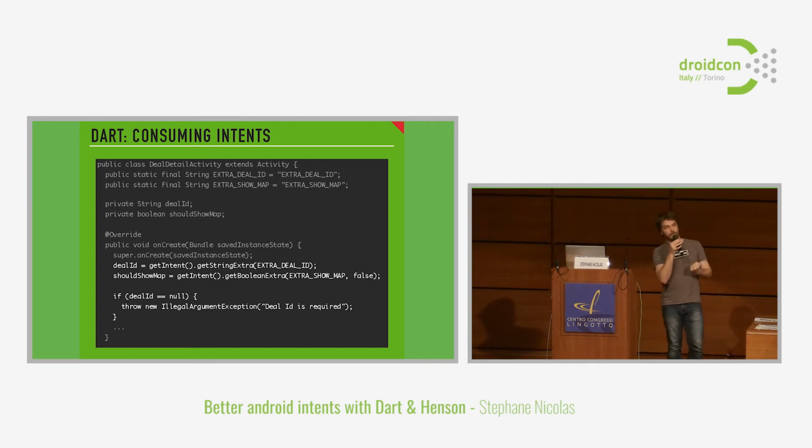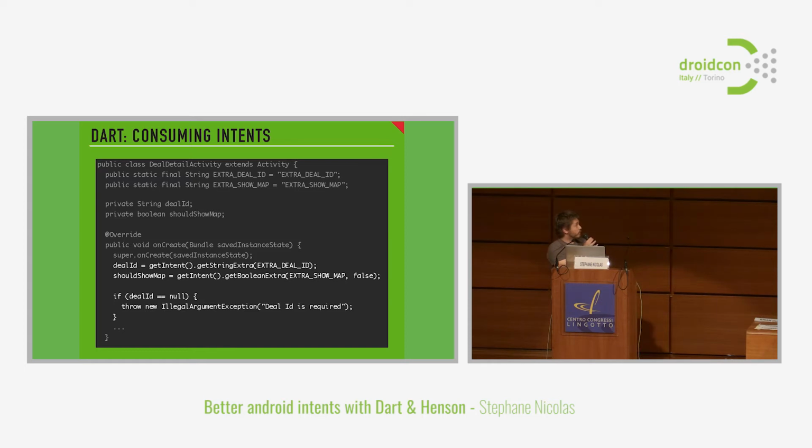So when we get them from the extras, we are also going to check whether the deal ID that we received is null or not. If it is null, then there is an issue in our application, and we probably want to crash as soon as possible during development. So here we get the values from the extras of the intent, and we null check the deal ID. We don't do the null check for shouldShowMap because it's optional. This value could actually be null.